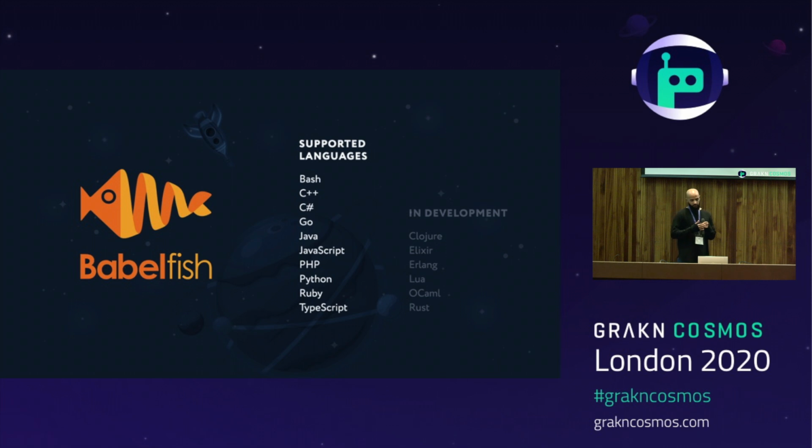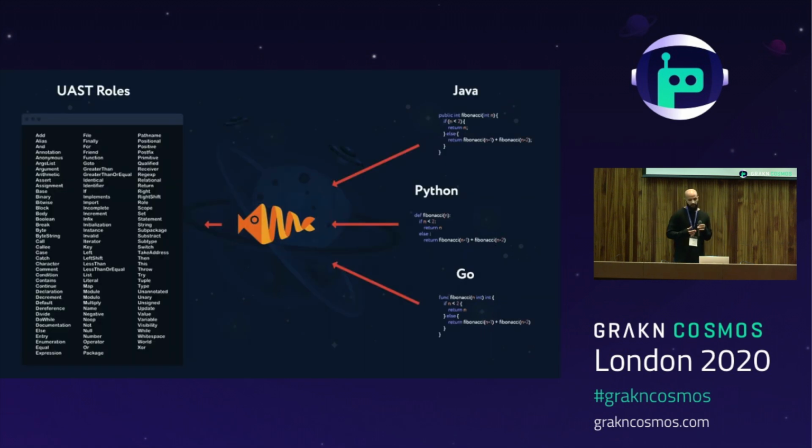Basically, Babelfish is able to read source code with support for 10 languages, 6 more in development, and create universal abstract syntax trees by extending native abstract syntax trees with semantic roles annotated on each node. This essentially creates a structure that stays the same despite the programming language. Babelfish accomplishes this by reading source code and breaking it down by the following list of roles. As of now, there are 120 of these roles, but they are combined with each other to further signify the meaning of each piece of code.